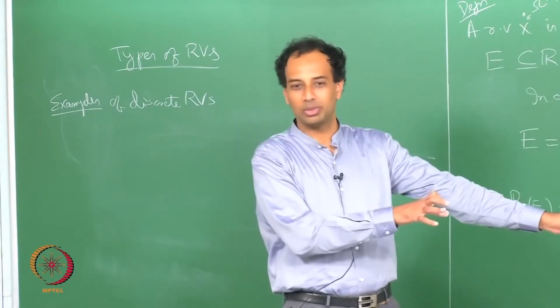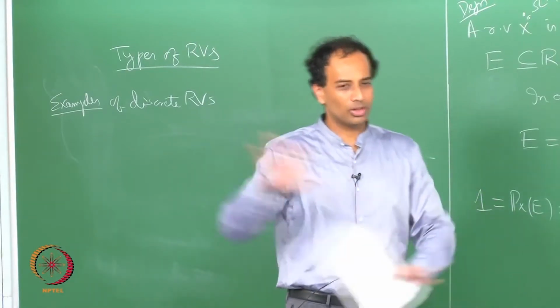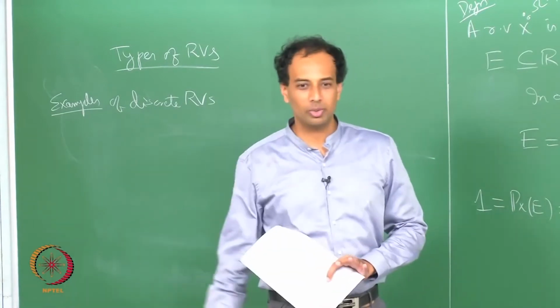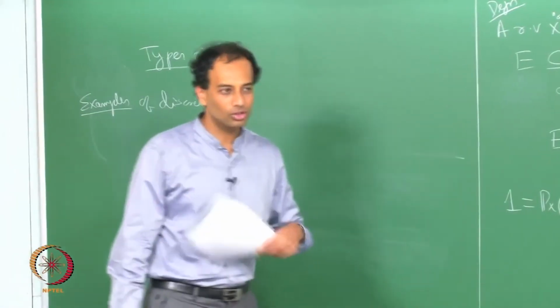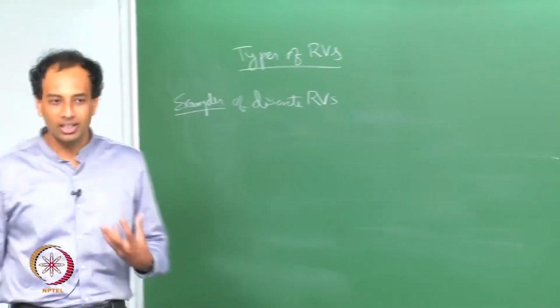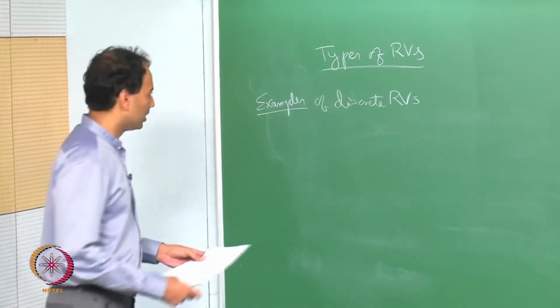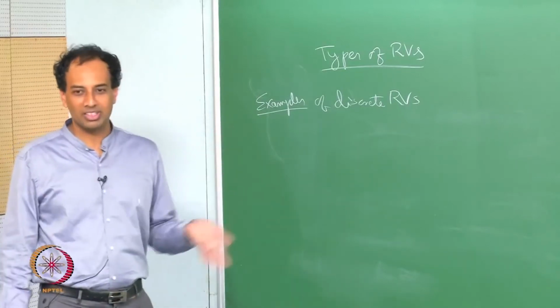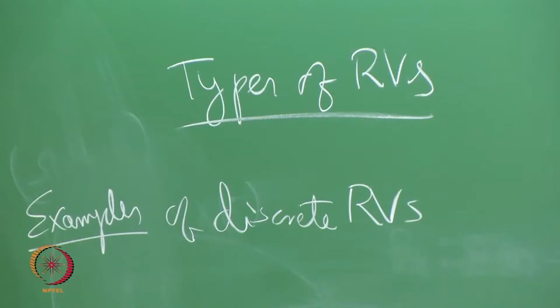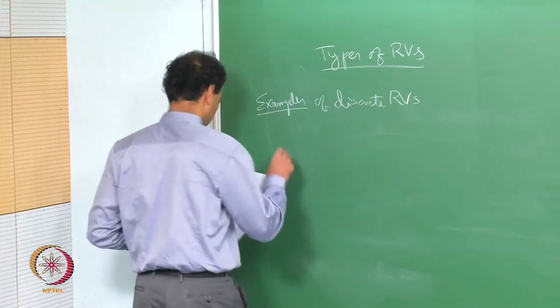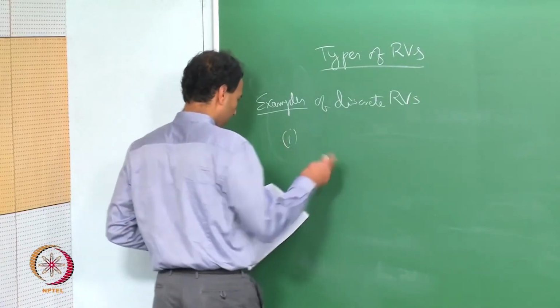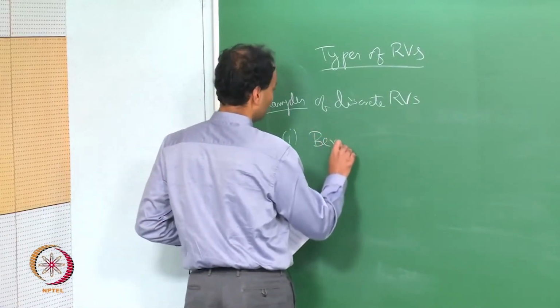Once you have the random variable and your probability law, you do not have to worry about omega, F, P anymore. In order to describe a random variable, I just need to supply Px to you, what the probability law is, and in fact these are discrete random variables. So, I will just supply the PMF, the probability mass function, and then I have described the random variable. The most elementary example is that of a Bernoulli random variable.